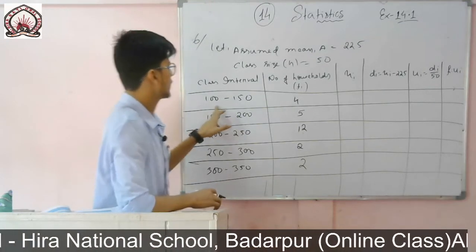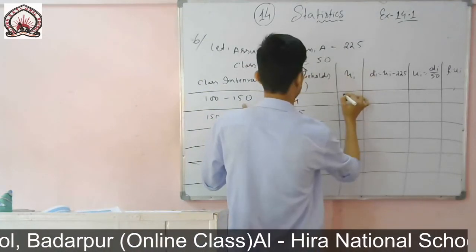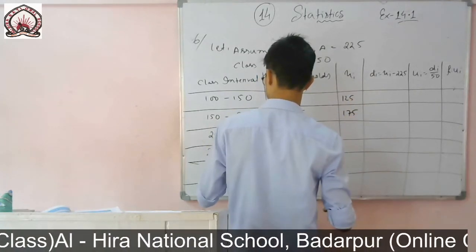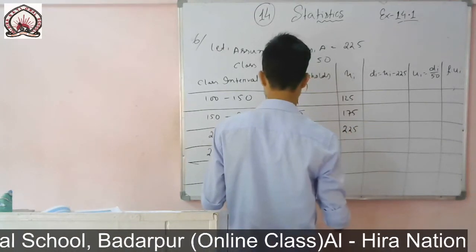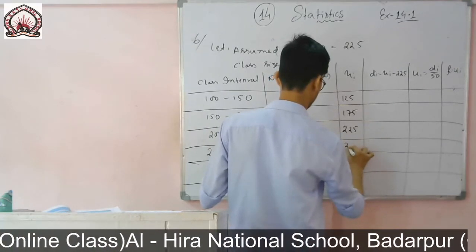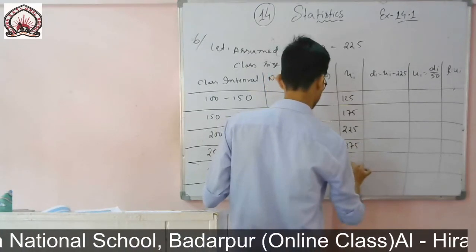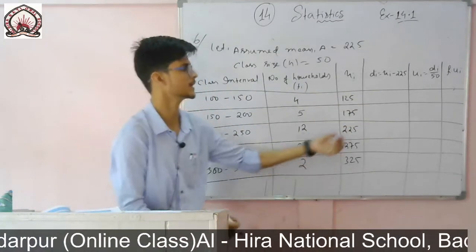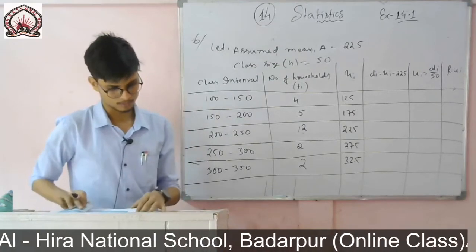So xi I will find, that is this one plus that one divided by 2. So it will be 125. The next one will be 175. The next one will be 225. Then 250 to 300 will be 275. Then 300 to 350 means 325. So these values are very big, that's why I have chosen the step deviation method.